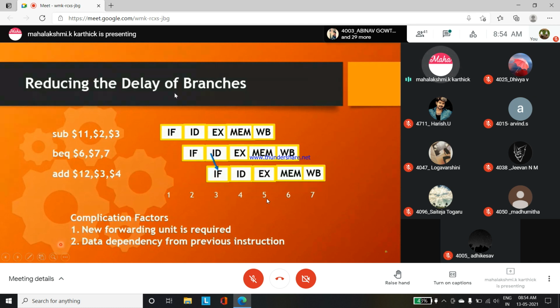To reduce the delay of branches, if you want to reduce delay: this branch instruction causes the delay, because furthermore instructions will also be in the pipelining. What complications occur? We feel difficulty stalling the next instructions. Instead, if you have a separate hardware unit like a forwarding unit inside the processor, then these complications can be avoided. In some cases they will again face data dependency. So in what cases can the branch delay be reduced?